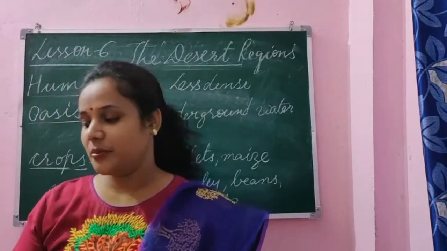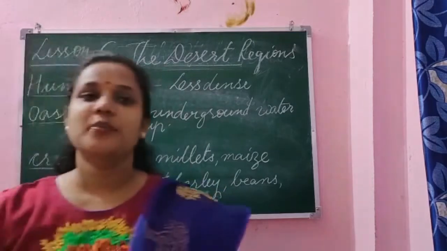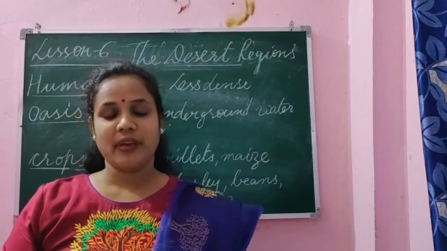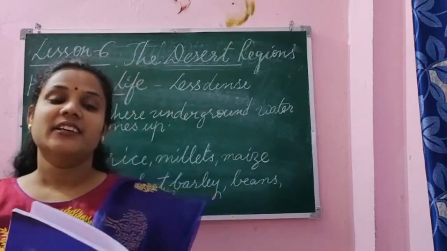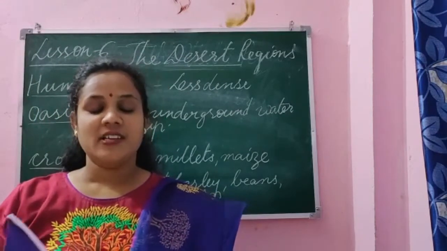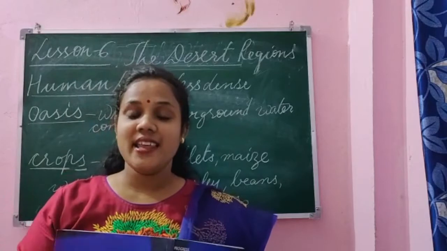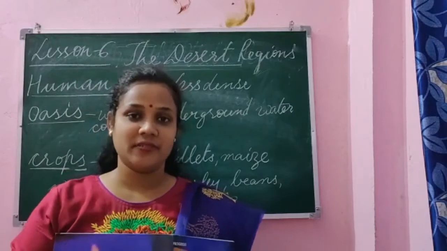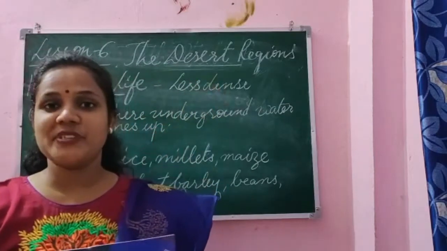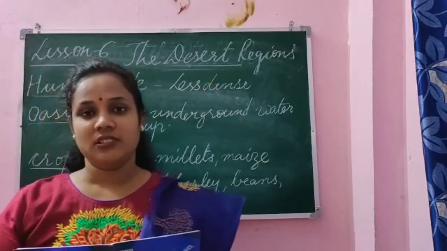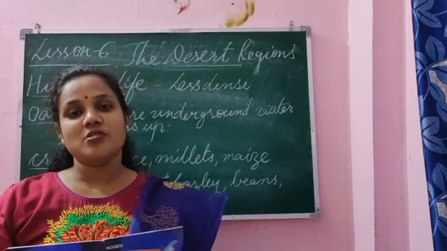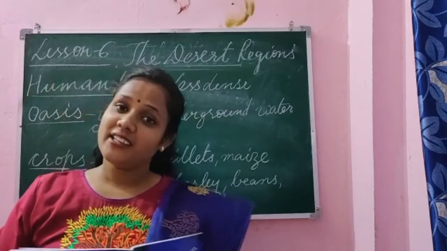So first take the book. Take the book in your hand. Open page number 30. Page number 30, you have the heading Human Life. So what is given about human life on the page? The desert region is less densely populated. I also wrote here less dense. Less dense means very few people live here. Population is not very large. Few people live here because of the harsh climatic conditions.